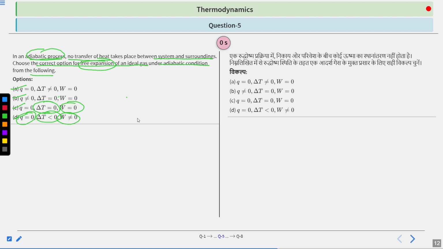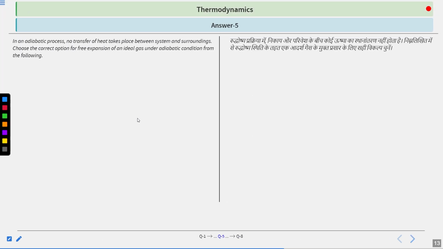So let us see how we can solve it. Some conditions are given, which are an adiabatic process and free expansion, and the process is going on under this condition, and you have to find what the results are. So the correct answer is C.